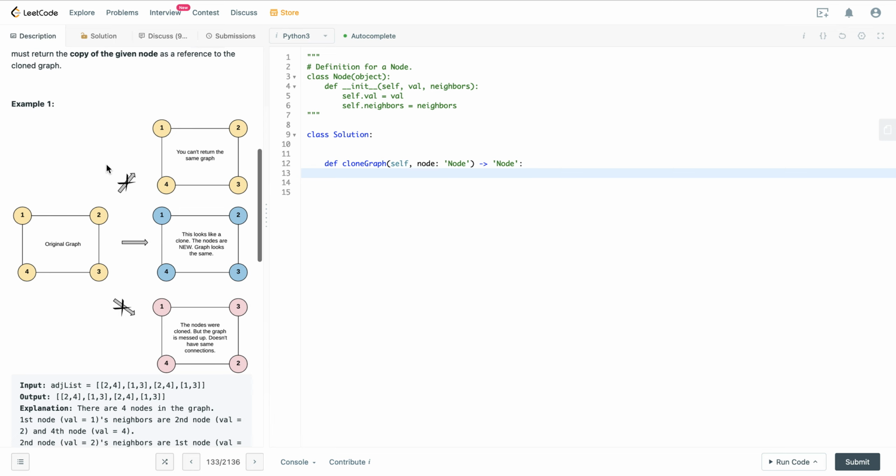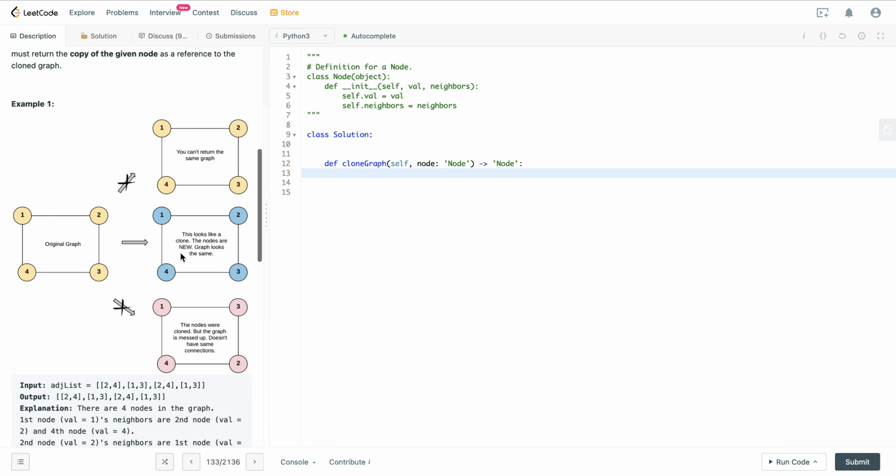So 1, 2, 3, 4 is the original graph. We cannot return the same graph, and this looks like a clone. The nodes are new, the graph looks the same, so this is what we're supposed to return. And if you look at the bottom example, it's not in the correct order, so this is also wrong. In terms of the input and output, the input we get is this, and the output is this. Clone graph takes in a node in node form, and we output a node.